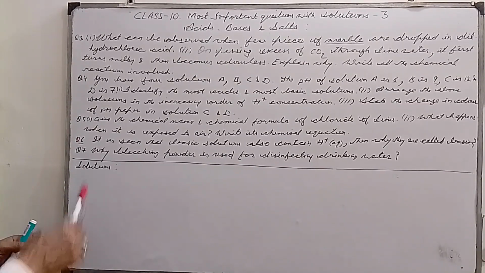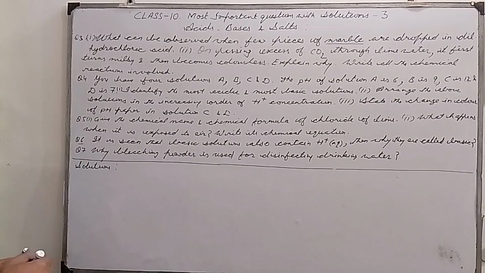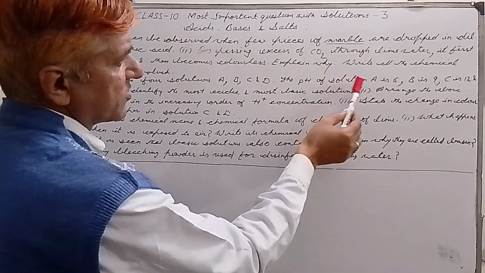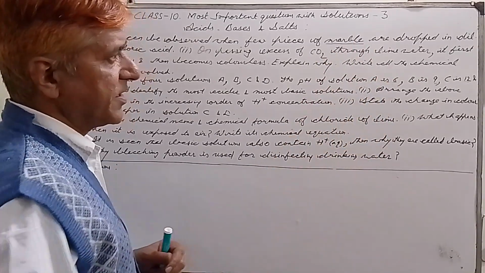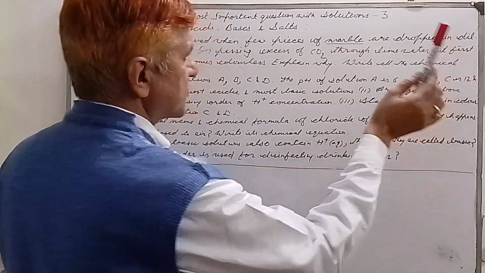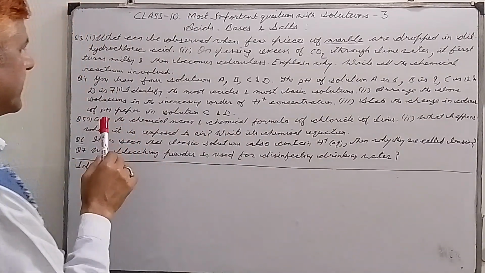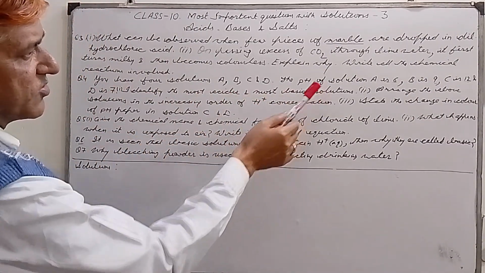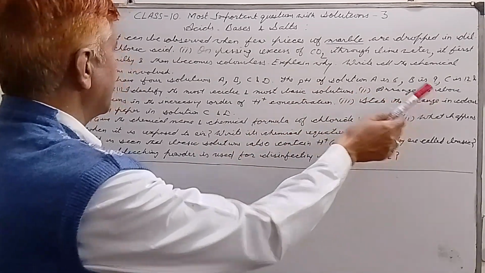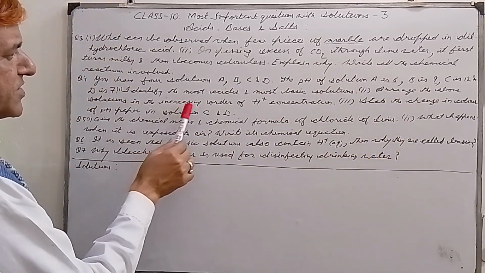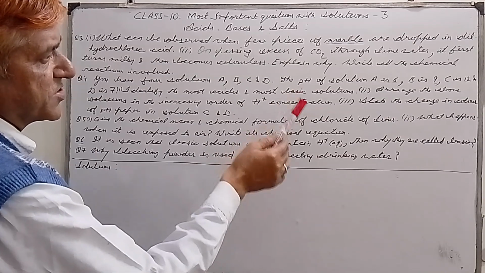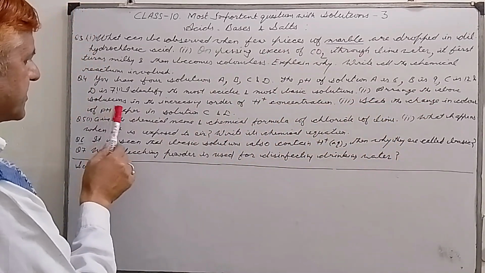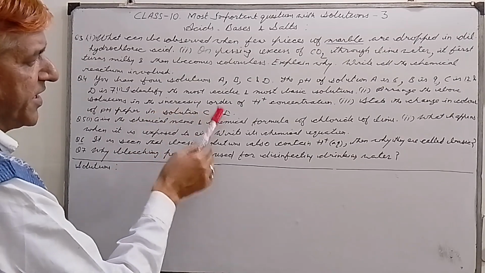Now my dear students, we have question number 4. You have 4 solutions A, B, C and D. The pH of solution A is 6, B is 9, C is 12 and D is 7. Number 1, identify most acidic and most basic solutions. Number 2, arrange the above solutions in the increasing order of H ions concentration. Number 3, state the change in color of pH paper in solution C and D.